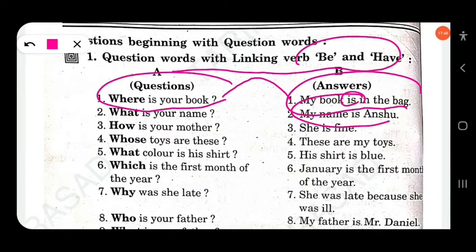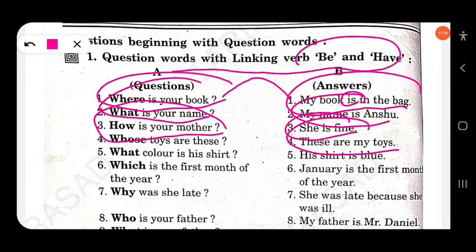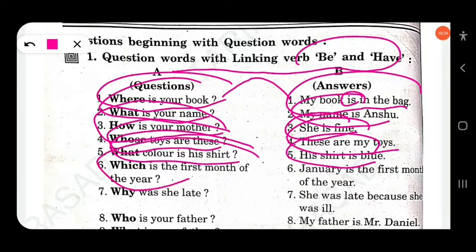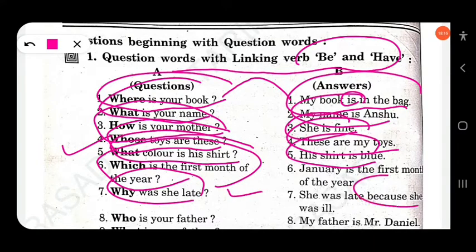Similarly, my name is Ansu. What is your name? She is fine. How is she? These are my toys. Whose toys are these? His shirt is blue. What color is his shirt? January is the first month of the year. Which is the first month of the year? She was late because she was ill. Why was she late? Because she was ill.